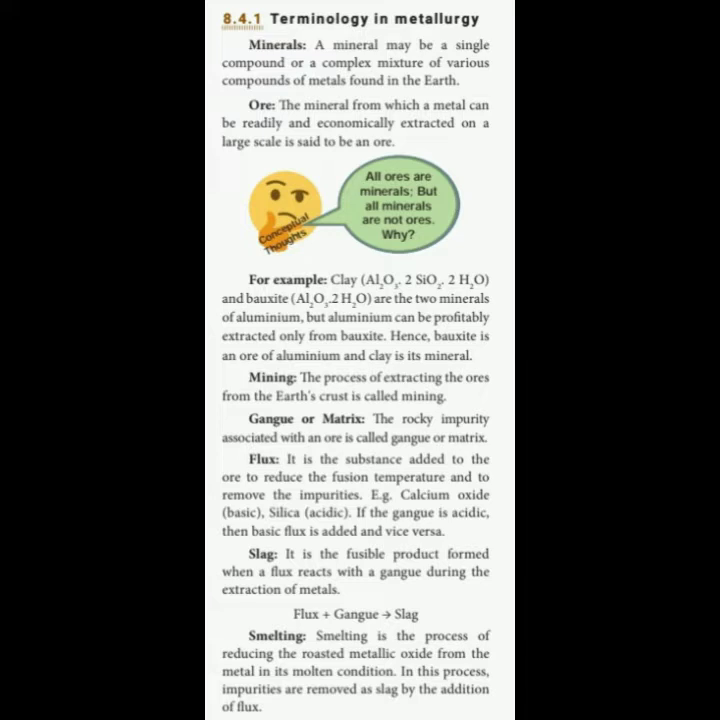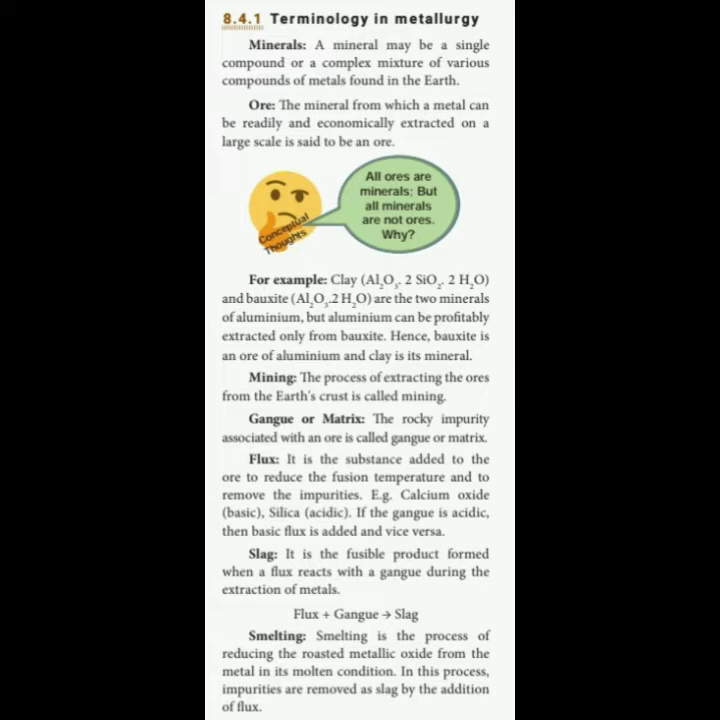Next, what is flux? It is a substance which is added to the ore to reduce the fusion temperature and to remove the impurities. So a flux is a chemical substance added to the ore to reduce the fusion temperature, meaning to reduce the melting point of that particular metal. In order to remove the impurities, for example calcium oxide, silica: if the gangue is acidic, then a basic flux is added, and vice versa. That means in calcium oxide extraction, silica is present, so we have to remove that silica by using the basic flux.